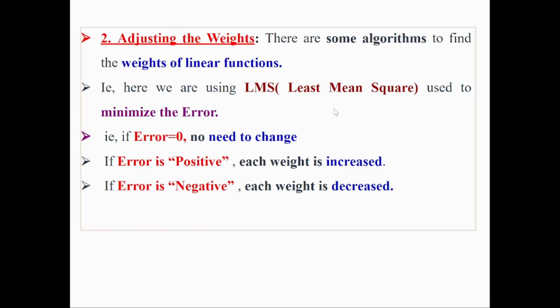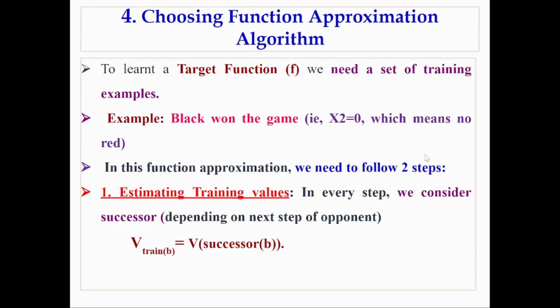If error equal to 0, there is no need to change anything because the error is 0. If error is positive, each weight is increased so that to minimize the error. And if error is negative, each weight is decreased. Finally, the errors are minimized. This is about choosing function approximation algorithm.